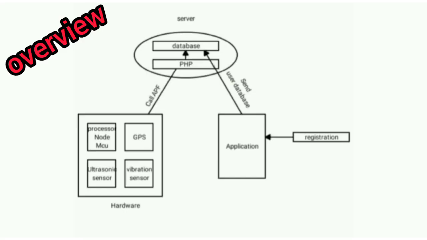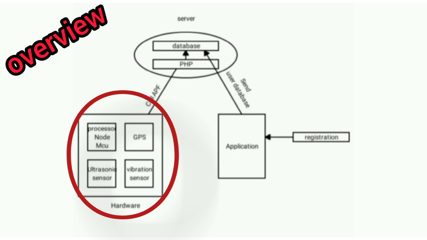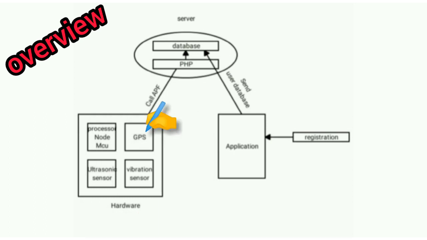First of all, this is the hardware portion of our project. In this we will use GPS. Global Positioning System is a satellite-based navigation system, which is actually maintained by the United States. It states the longitude and latitude of the current location. Ultrasonic sensor: the ultrasonic sensor generates ultrasound energy. This senses the distance between two obstacles.